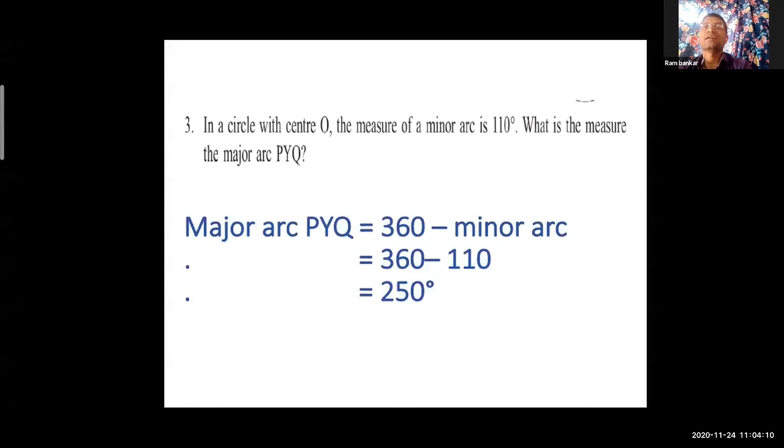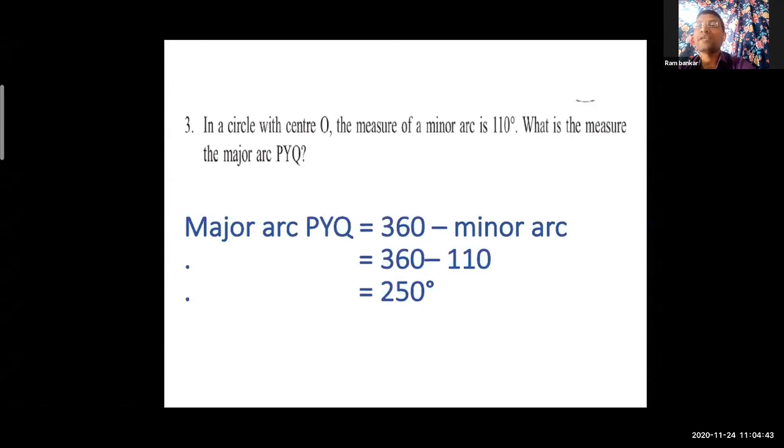In a circle with center O, assume the figure is not given. The measure of minor arc PQ is 110 degree. What is the measure of major arc PYQ? We already know how to find the major arc.